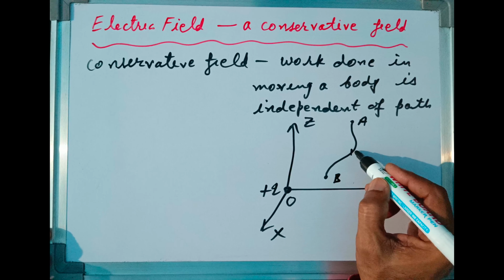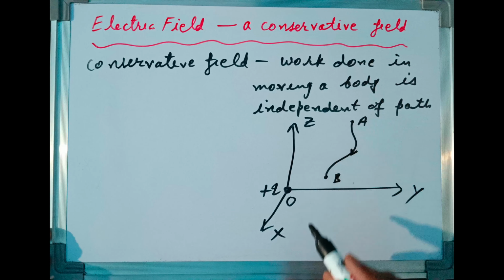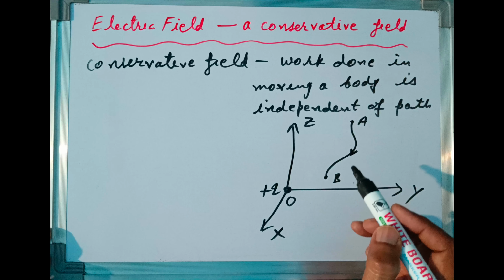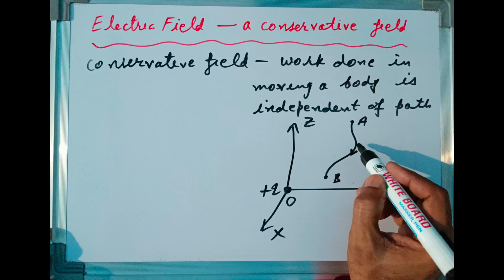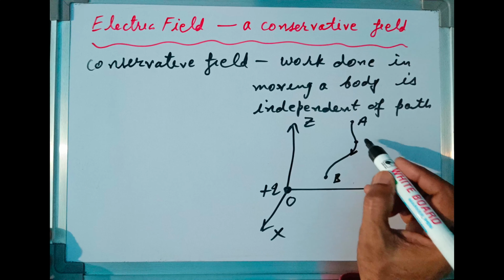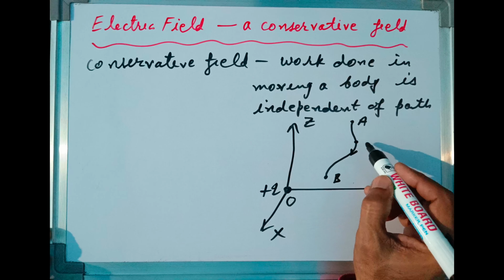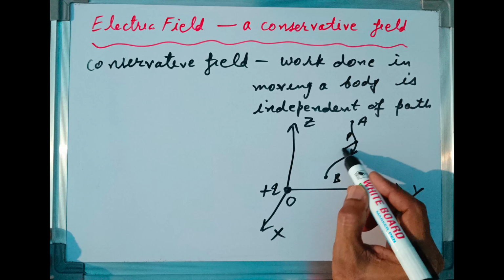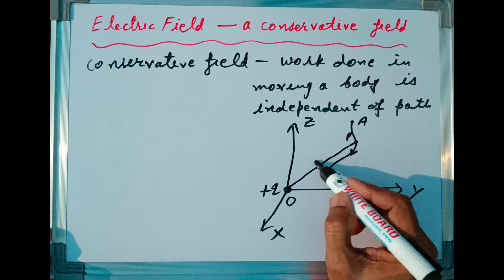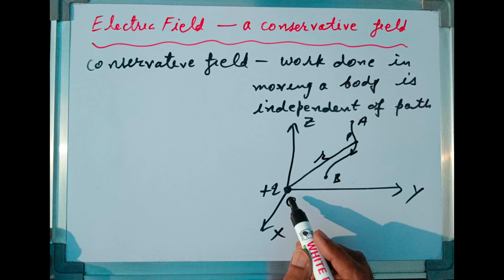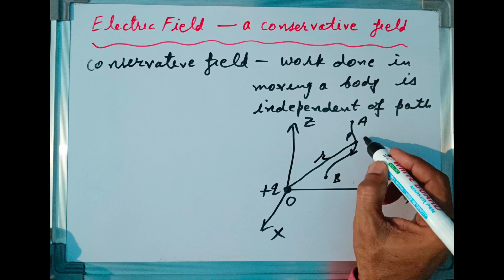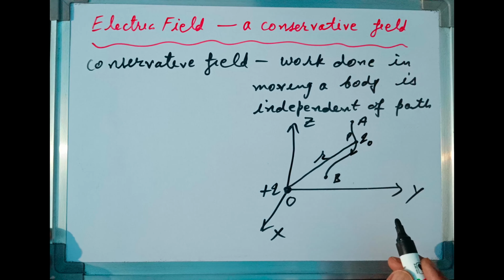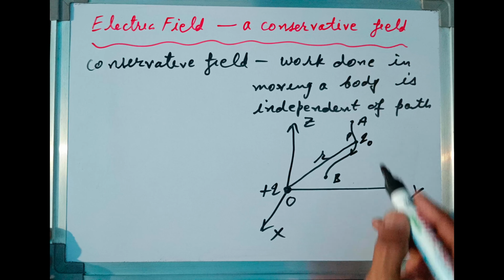Let us suppose body is moving via any arbitrary path. On the path, let us consider any point P having distance r from the source charge, and the test charge is q naught, which is unit positive charge.